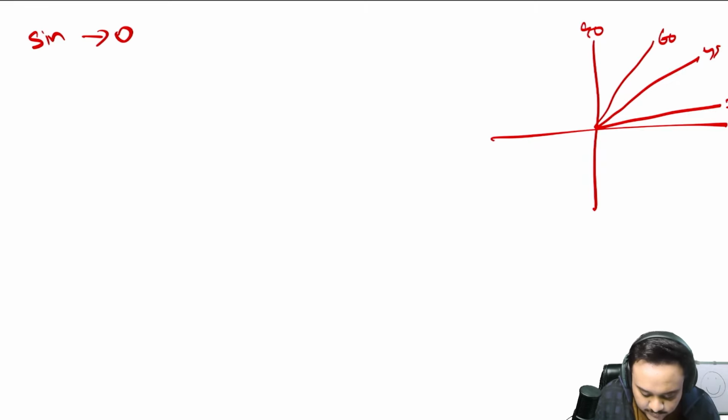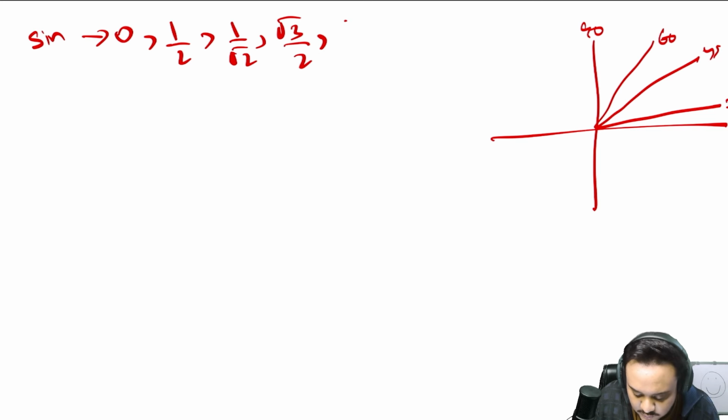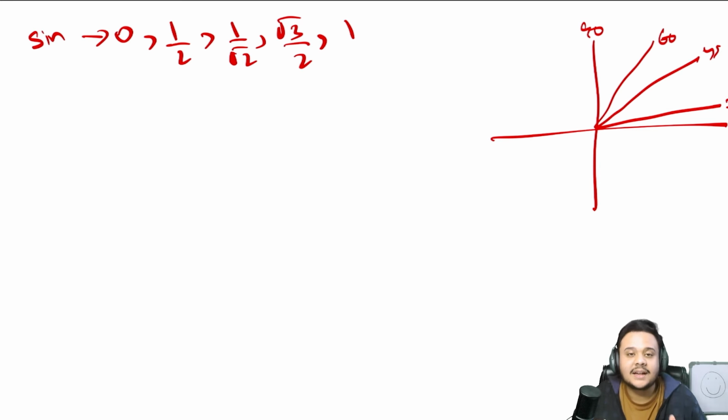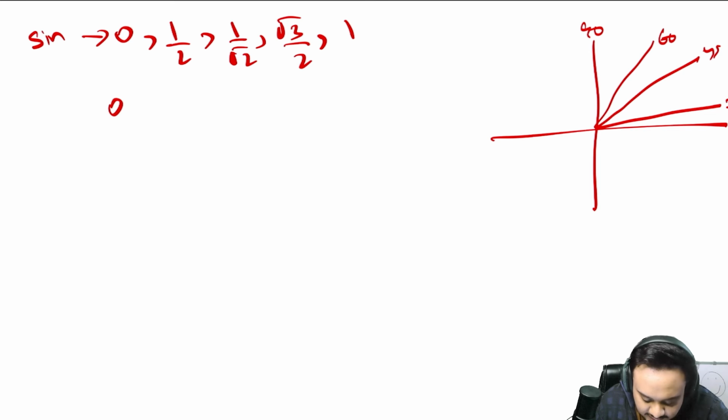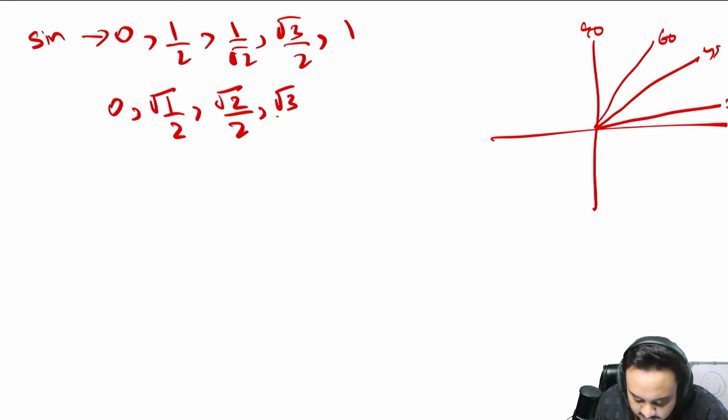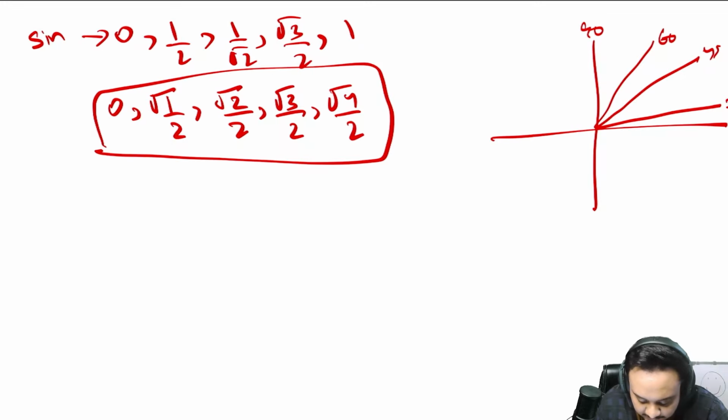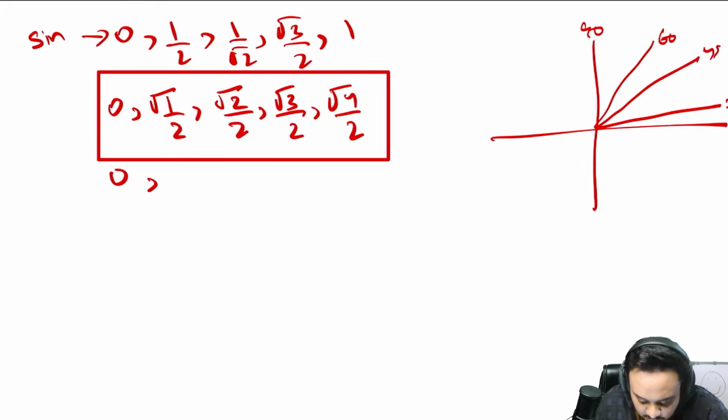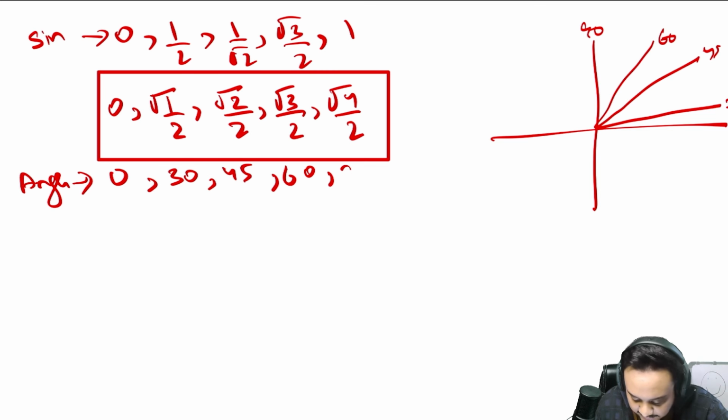Sine goes from 0, then it goes to 1 by 2, then 1 by root 2, then root 3 by 2, then it goes to 1. Now an even easier way to do this: 0, 1 by root 1 by 2, root 2 by 2, root 3 by 2, root 4 by 2. These are the values of sine. The angles are 0, 30, 45, 60 and 90.